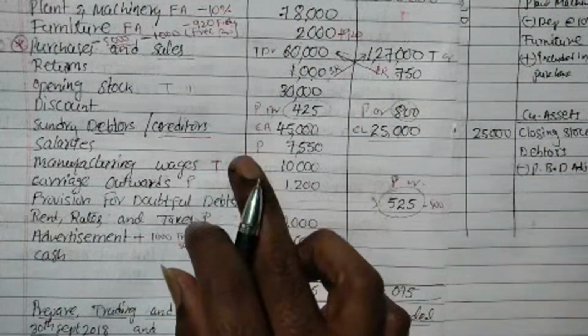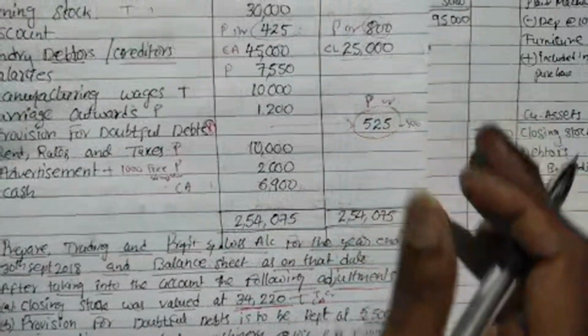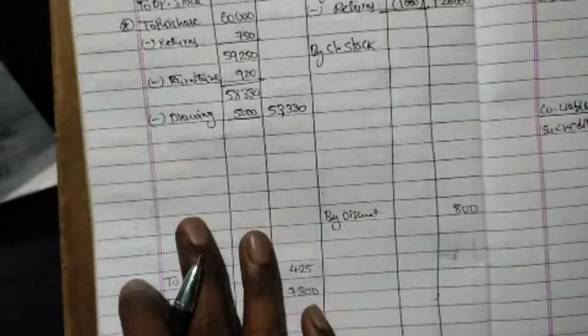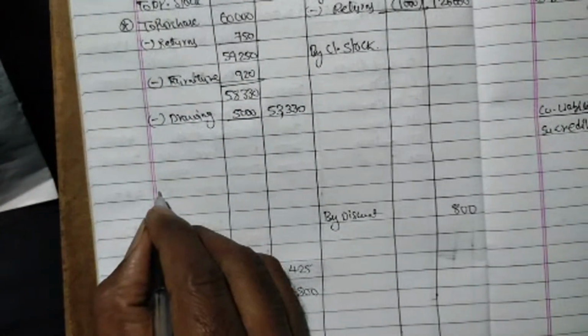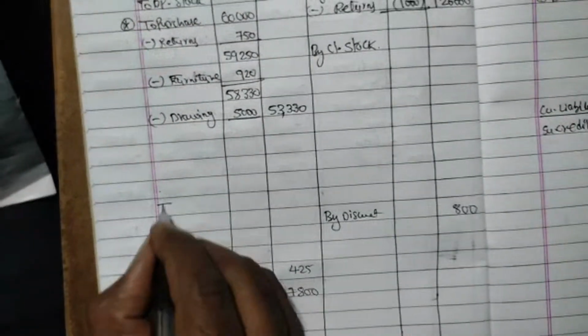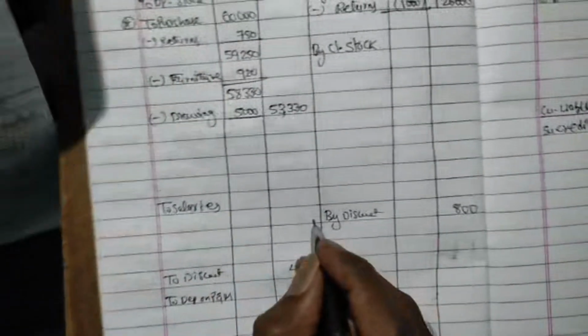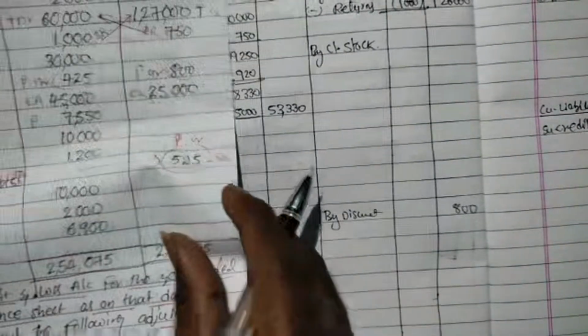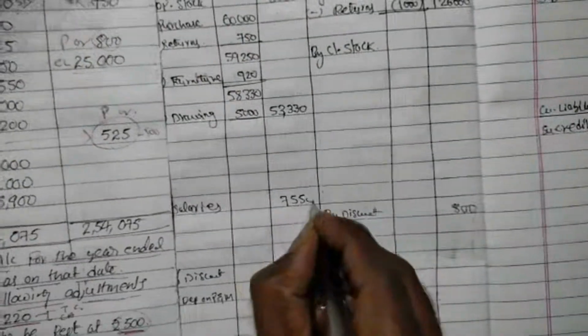Next, we are having salaries. There is no adjustment relating to salaries, but it will come first thing in the P&L. So I am here writing, leaving one line, to salaries. How much is it? 7,550.